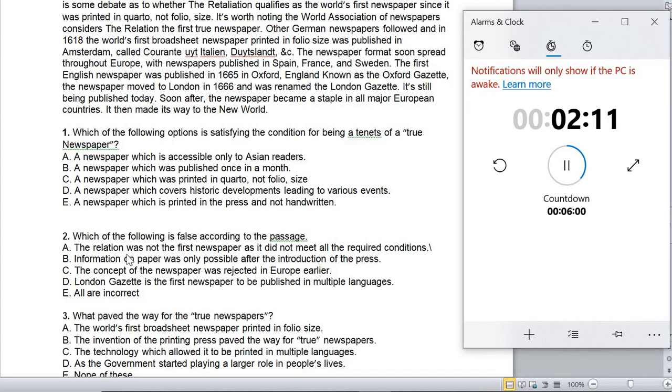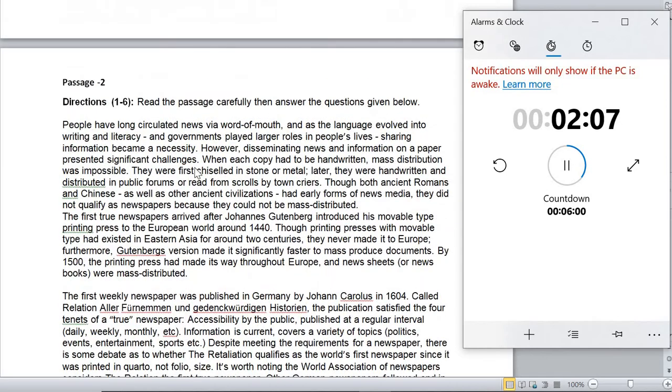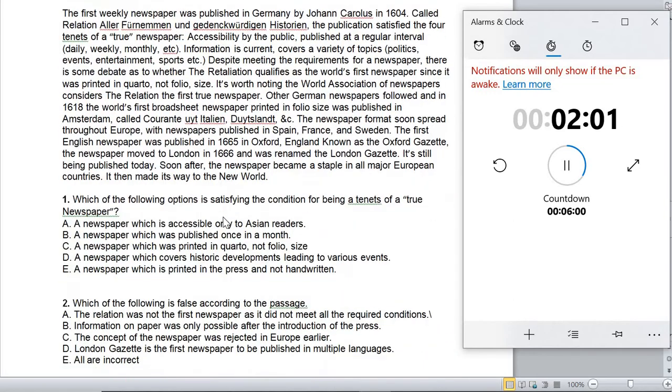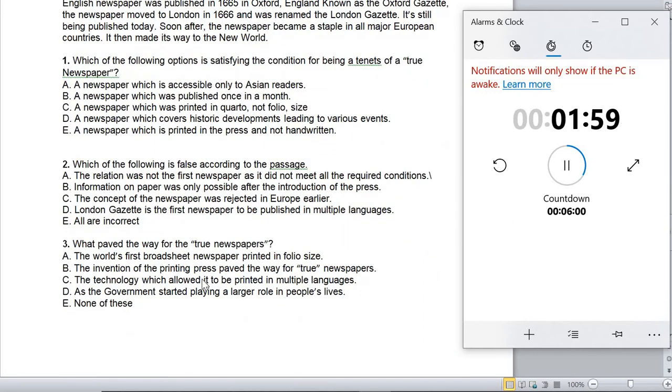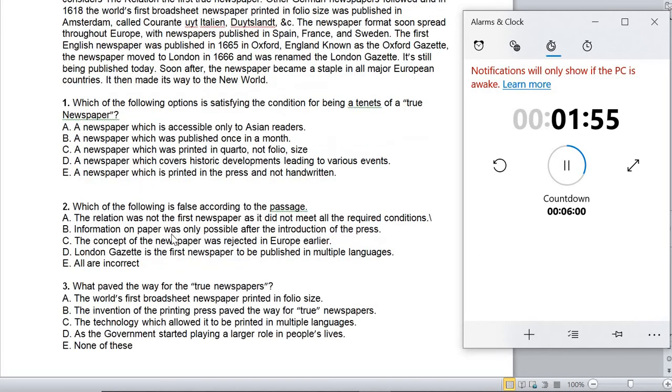So this is false. Information paper was only possible after the introduction of the press. No, there were mentions of handwritten even before printing press, right? So that is also false. Then the technology which allowed it to be printed in multiple languages. Sorry, this is not the question. Yeah, this is the question. The concept of the newspaper was rejected in Europe.